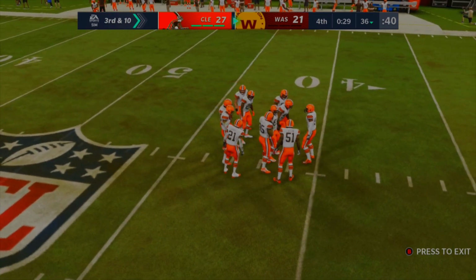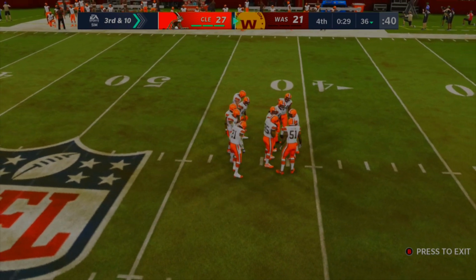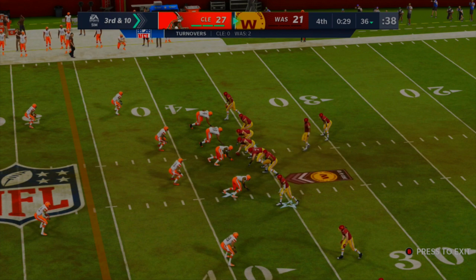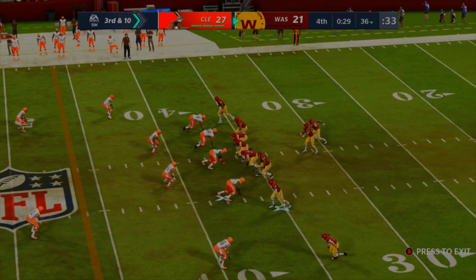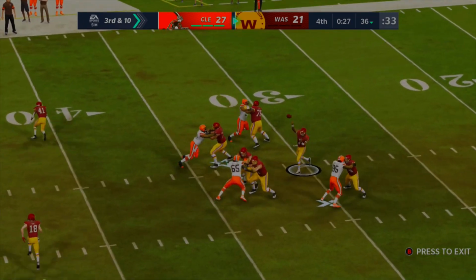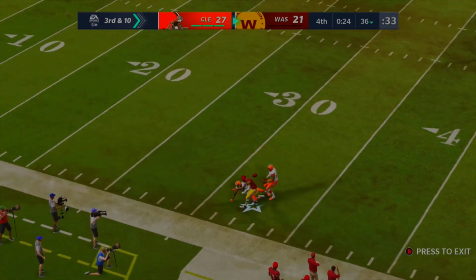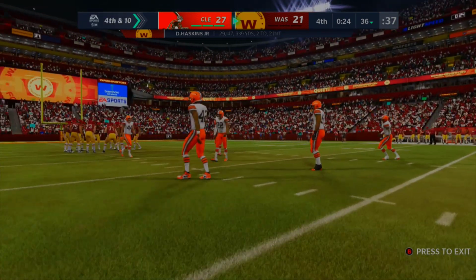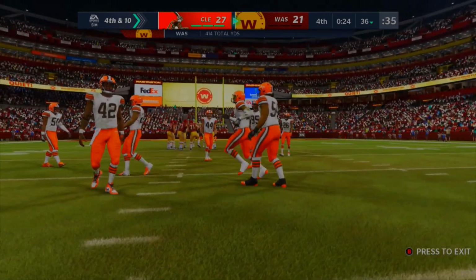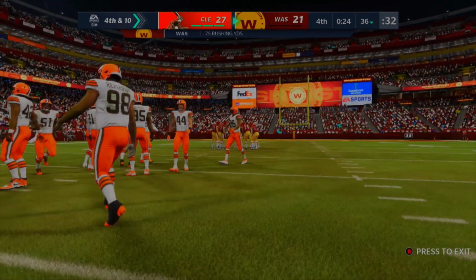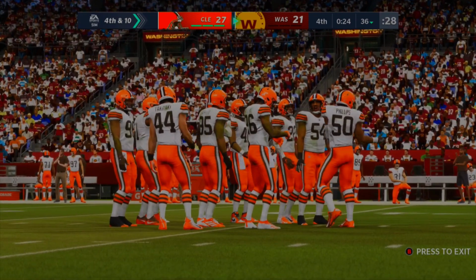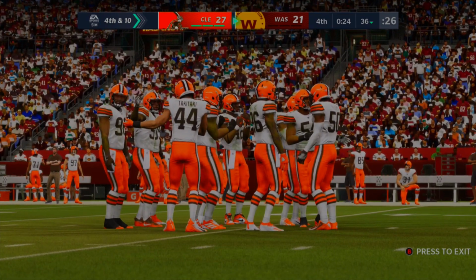And matter of fact, it's 3rd down and 10. So they only have 2 tries at it if they can't make it to the first down marker on this play right here. So here we go. It's actually Dwayne Haskins in the game, which should not be the case. But we're going to let this play out. Maybe Alex Smith got injured again. Let's hope that's not the case because he does not deserve it. But Dwayne Haskins is going to air this one out to a deflection, almost picked, but that means it's 4th down and 10. Now 24 seconds left on the clock. Dwayne Haskins, I believe. I didn't see it through 2 picks or 1 pick. I don't know. I would definitely put Alex Smith in the game, but I'm not too sure if he got injured this game or he's just not starting in Madden quite yet.